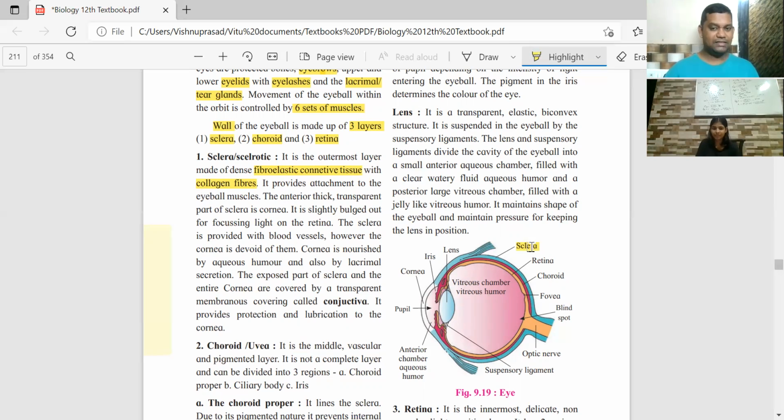So sclera या sclerotic layer का function क्या है? Providing attachment to the eyeball muscles. This is where the muscles of the eyeballs are connected. So if I want to move my eyeballs, I'll move the muscles. The muscles will pull the sclerotic layer and the eyeball will move. So one second more, I can move this side. Getting it? And overall, the entire eyeball is spherical, as you can see.